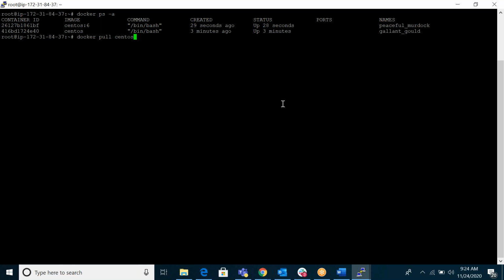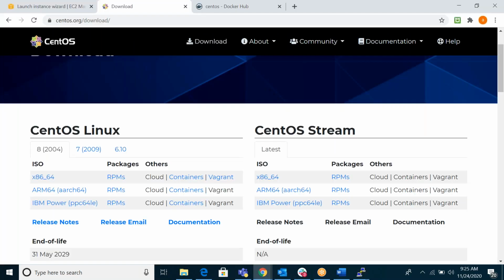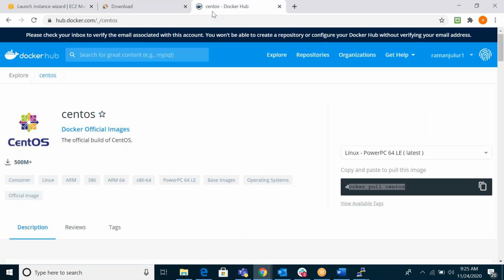So docker pull CentOS means it will download only the CentOS image, correct? Yes, only the CentOS image.